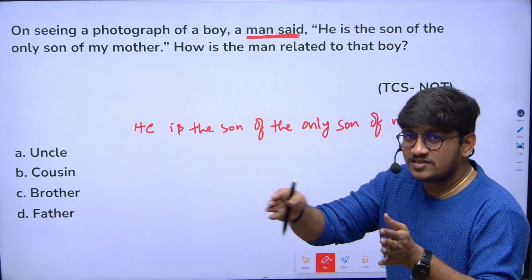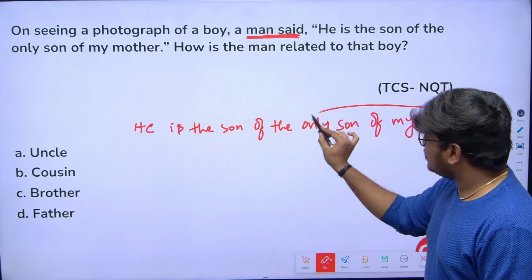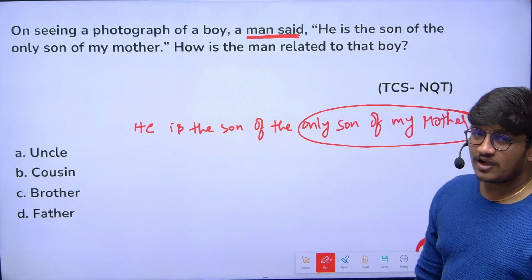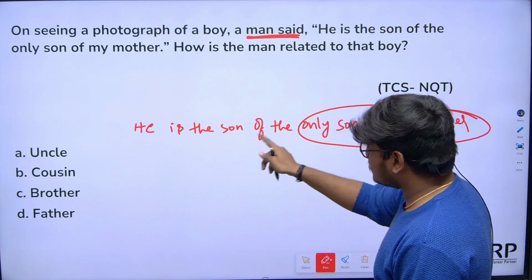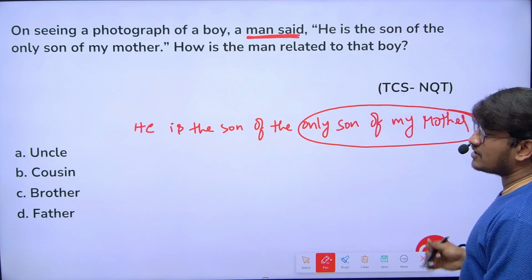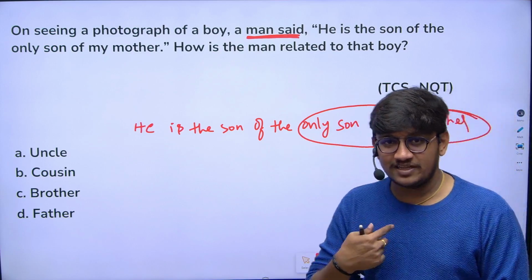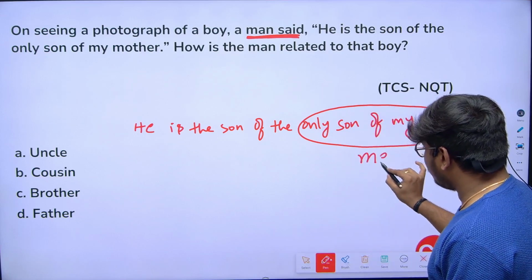If you break the statement and try to decode it, very simple here, just come from the reverse. Now who is giving the statement? Me, right? A man said, he is the son of only son of my mother. Now who is the only son of my mother? The only son of my mother is me. Can I say that it is me? Instead of this entire statement, replace with me.